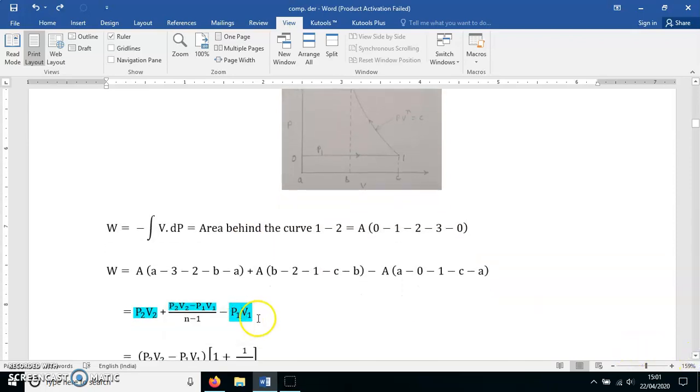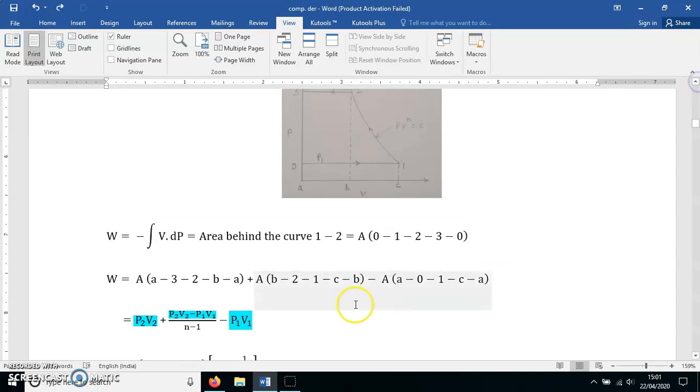Now I am putting the values here. You can see A3BA is the rectangle. So what is the area of the rectangle? Height into width. What is the height? P3. But P3 is P2 also, so I am writing P2. And what is the width? A to B means volume V2.